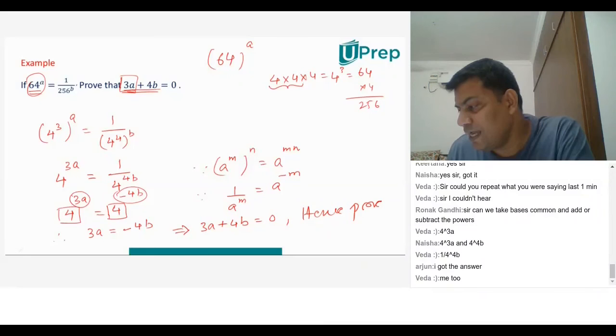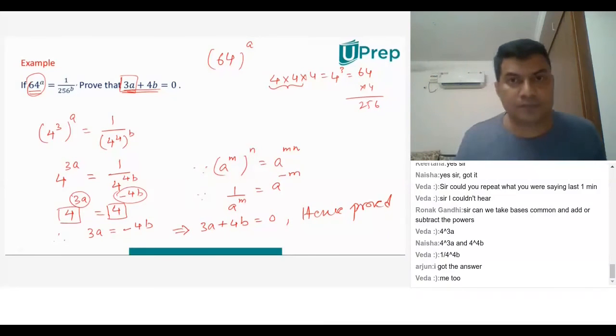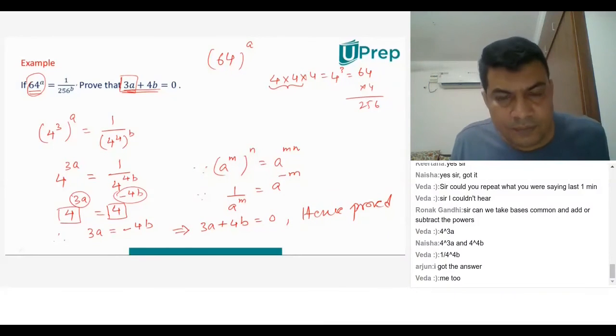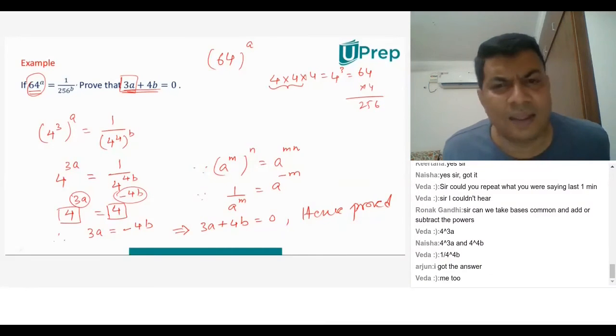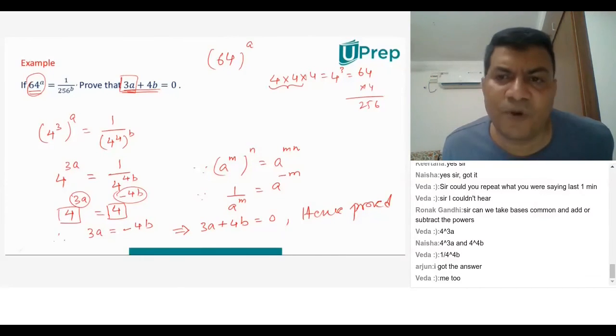Sir, in the first step, you wrote 4 to the power of 3 whole power a is equal to 1 by 4 to the power of 4 whole power b. Correct. Instead, we can start as 64 to the power of a is equal to 256 to the power of minus b. Like we can skip the fraction part. Yeah, you can do that. Absolutely fine. You can start with 256 to the power of minus b.